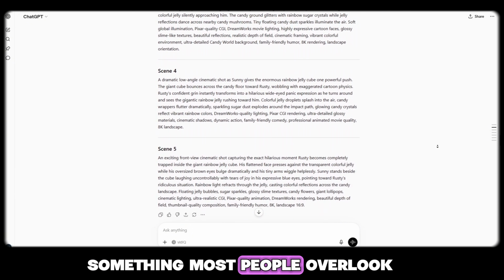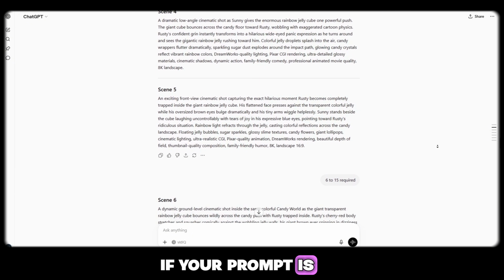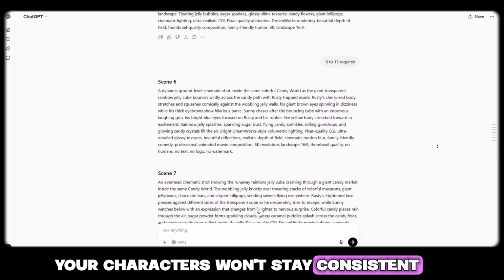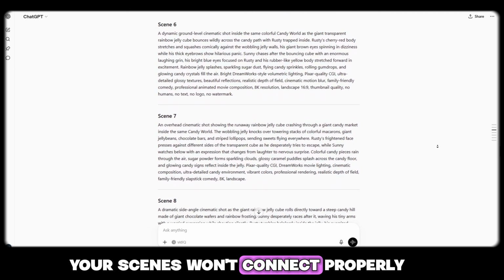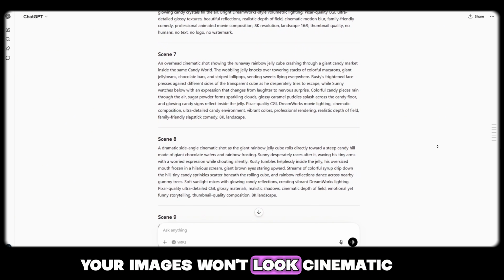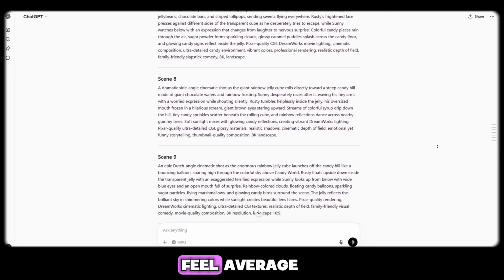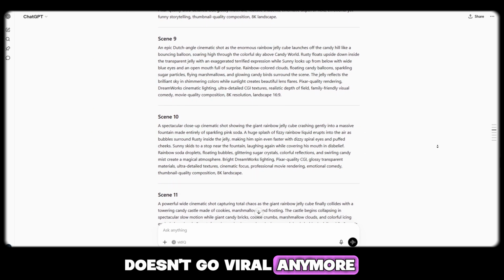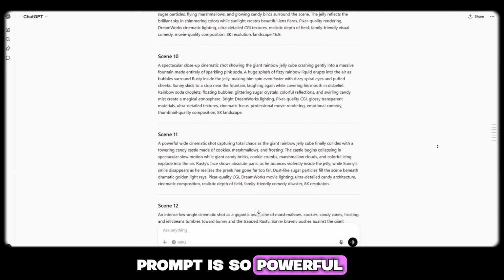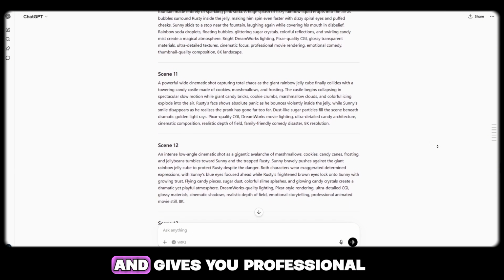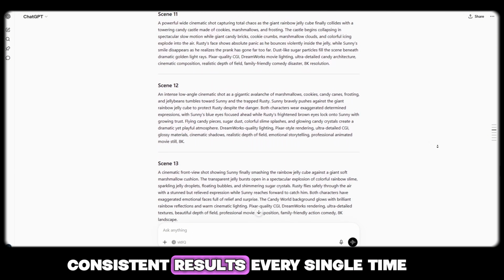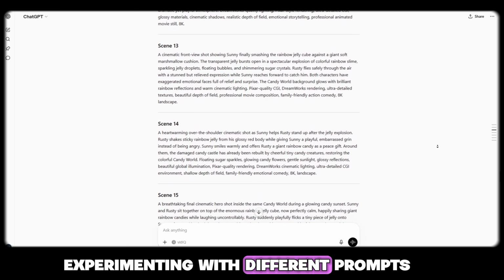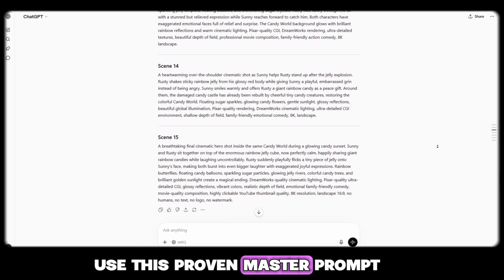But here's something most people overlook. If your prompt is weak, your results will also be weak. Your characters won't stay consistent, your scenes won't connect properly, your images won't look cinematic, and your videos will feel average. And average content simply doesn't go viral anymore. That's why this master prompt is so powerful. It removes the guesswork and gives you professional, consistent results every single time. Instead of wasting hours experimenting with different prompts, use this proven master prompt.